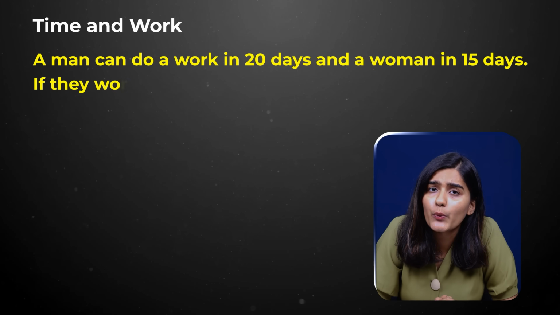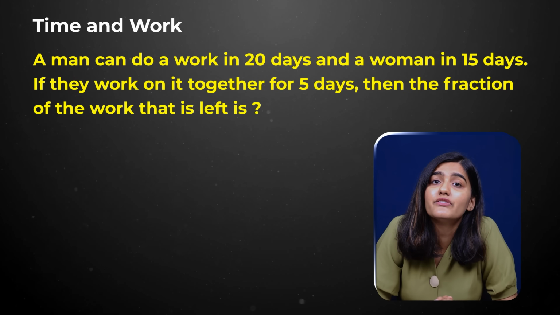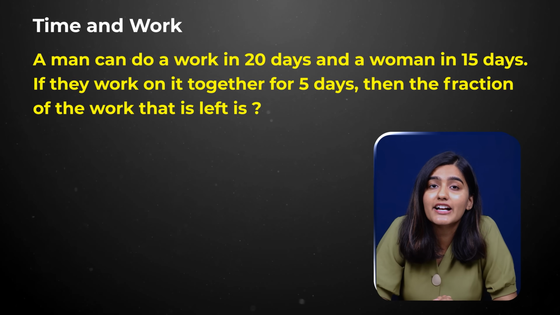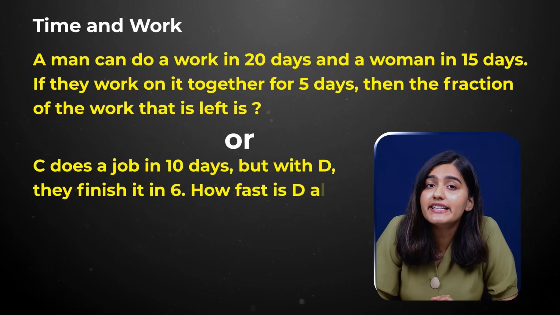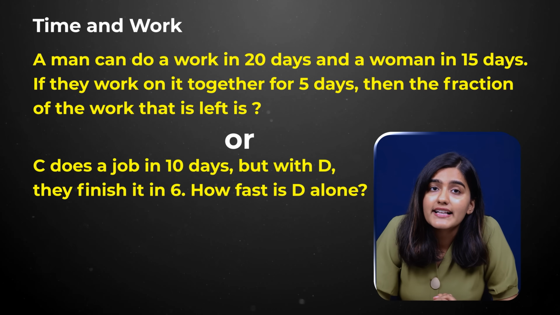Again, one more important topic is time and work. In time and work, you will get questions like, a man can do a work in 20 days and a woman in 15 days. If they work together for 5 days, then the fraction of work that is left is, or if C does a job in 10 days, but with D they can finish it in 6. How fast is D alone?